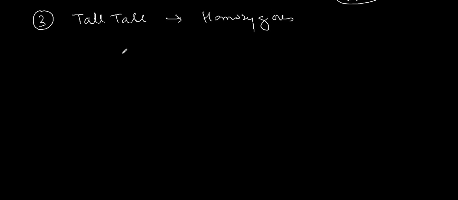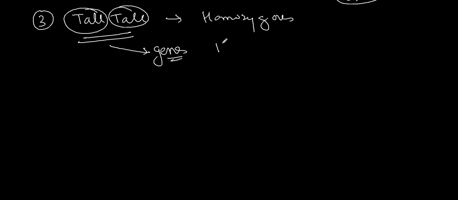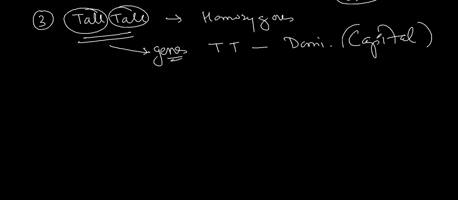Here, when two alleles are same, number 3, when two alleles are same, so tall and tall, then it is considered as homozygous. Now, this one if I give in the terms of genes, tall genes and tall genes, so it will be having capital T, as it is dominant, so we are mentioning it as a dominant, capital letters. Dominant is always mentioned in capital letters. So genes for the dominant are capital T, that is homozygous dominant.